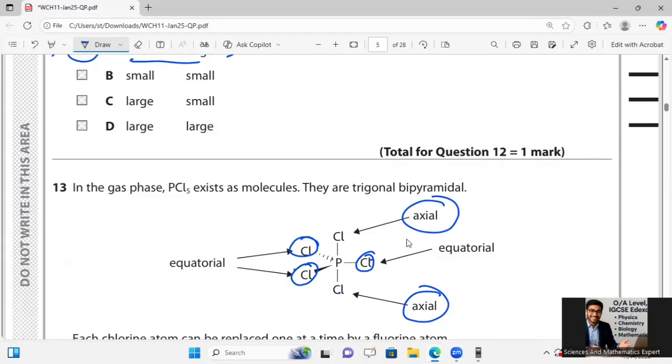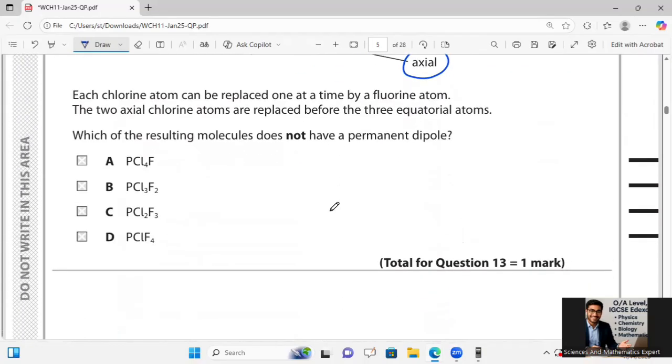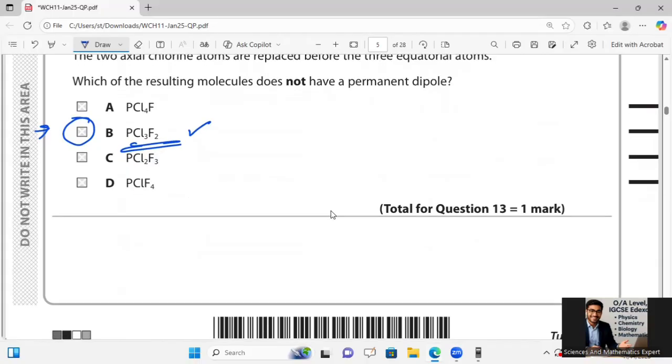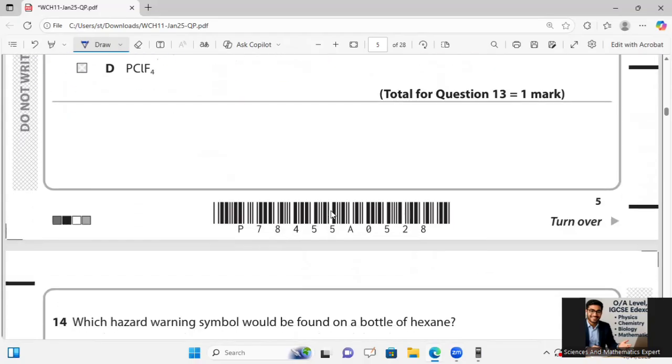The question states that the axial atoms are replaced first, so the structure with the two axial F atoms, PCl3F2, is symmetrical and has no permanent dipole. So option B is fine for it. The remaining molecules will all have permanent dipoles.